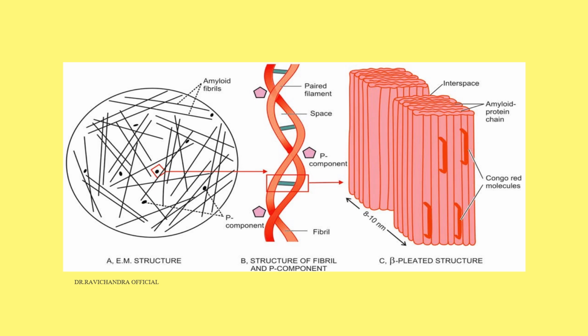And it is arranged in beta pleated sheets. You can observe the congruent molecules like the handle, and the diameter will be 7.5 to 10 nanometers of indefinite length.